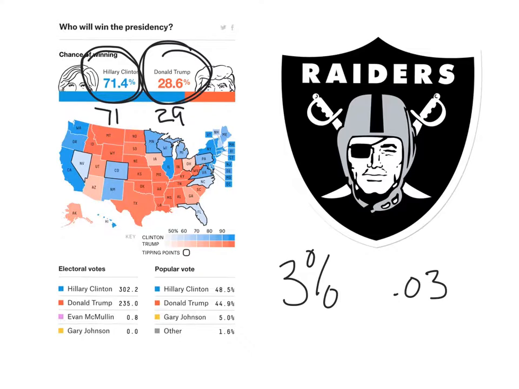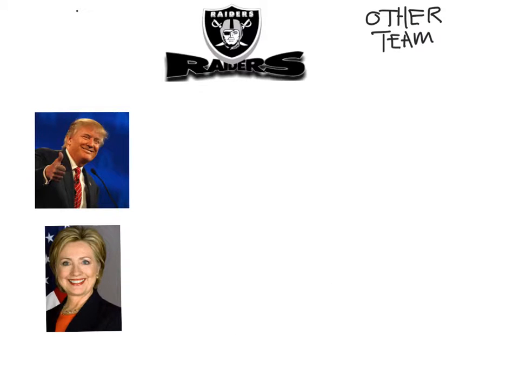So let's do a comparison. What's the probability that at this time Donald Trump wins the presidency and the Raiders win the Super Bowl? Let's map that out. Let me go to this next slide. Okay, so here's our situation. And don't forget, we are thinking about who wins the Super Bowl and who wins the presidential election.